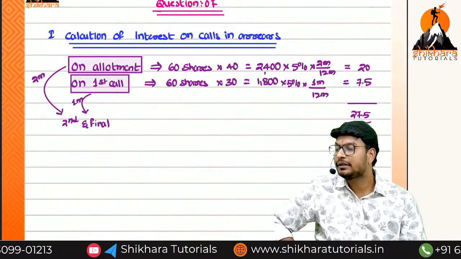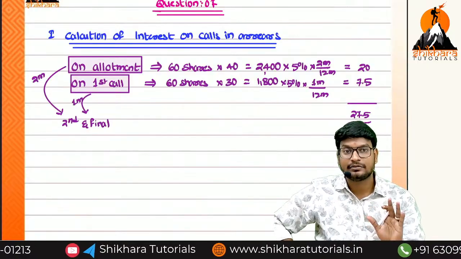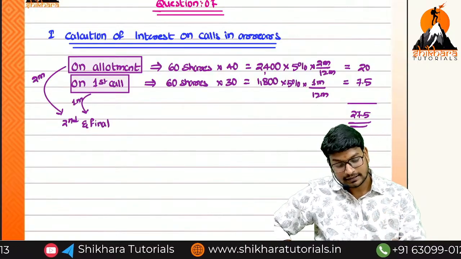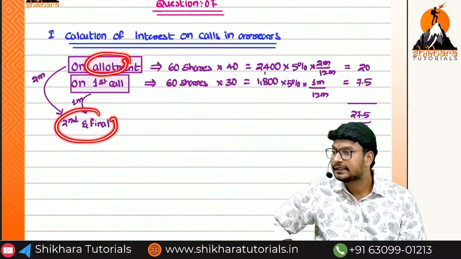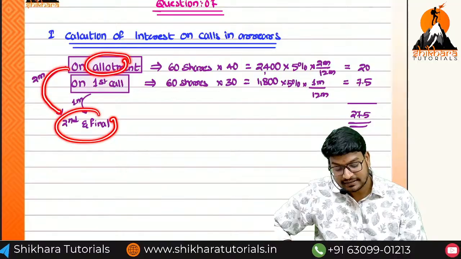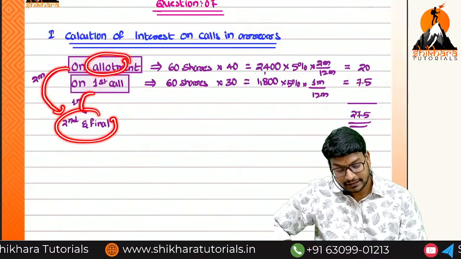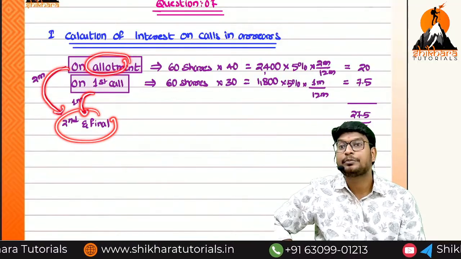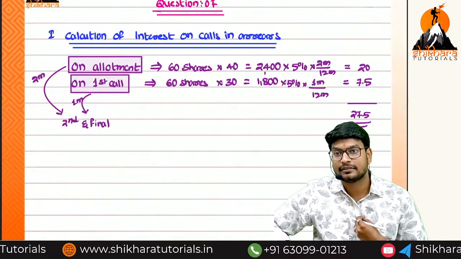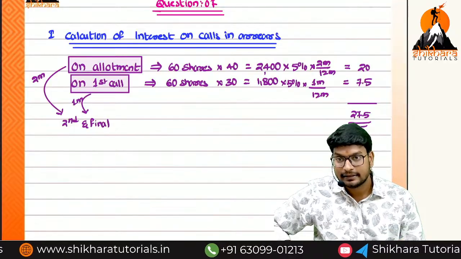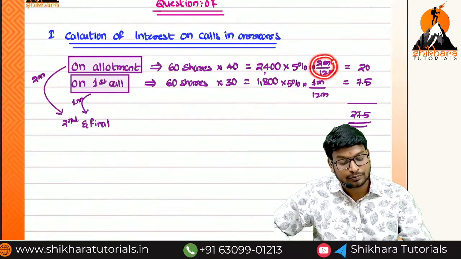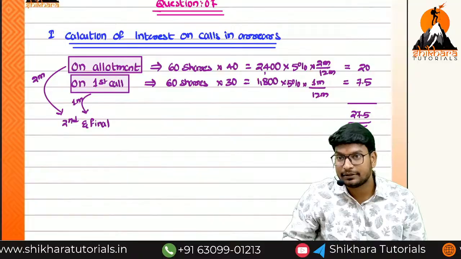Can you say the entry? Guys, are there any doubts? Sir, we have not paid allotment, but we have paid the second call. From here to here, how many months are there? 2 months. From here to here, how many months? 1 month. Up to the non-payment only we can calculate the interest. After the payment, we cannot charge the interest. That is the reason I am doing 2 by 12 and 1 by 12. Are there any doubts? No.